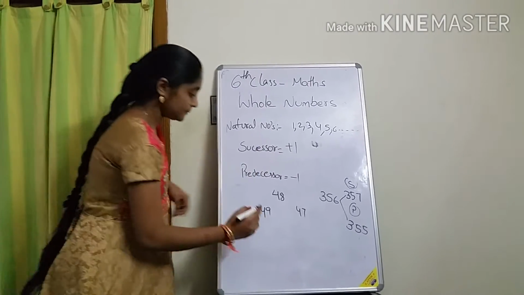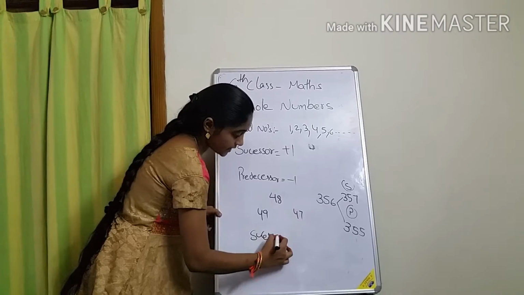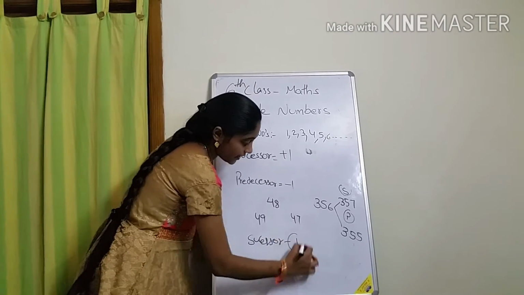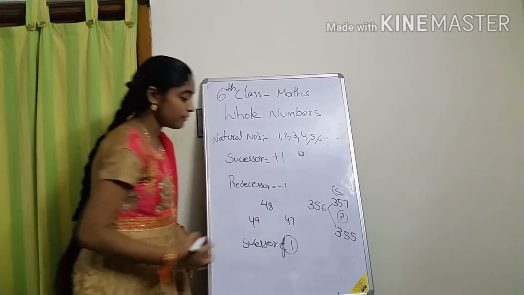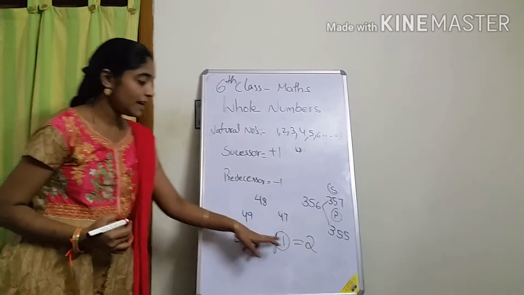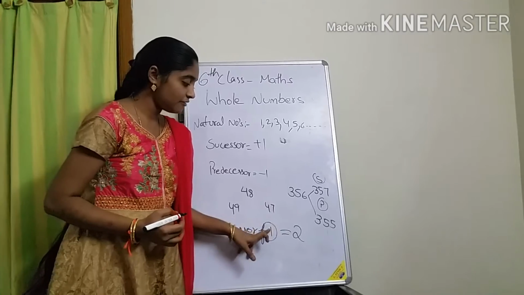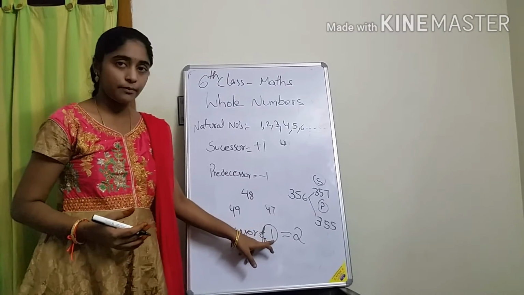Now I am asking, what is the successor of 1? Successor of 1 is 2. Yes or no? 1 plus 1 is 2. The number after 1 is 2. Successor is nothing but the number after the given number.